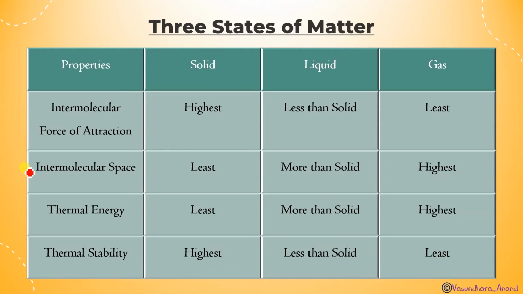Thermal energy is least in solid because they are most stable. In liquid it is more than solid, but in gas it is highest, and that's why gases are least thermally stable. Solids have the highest thermal stability. Got it?